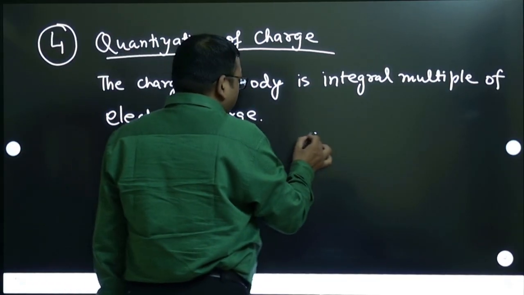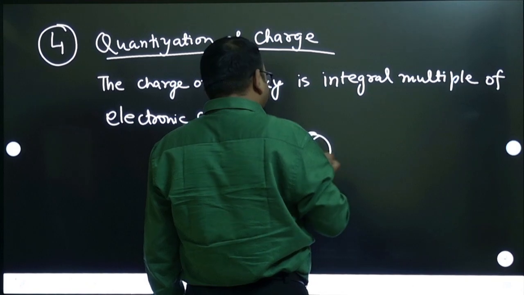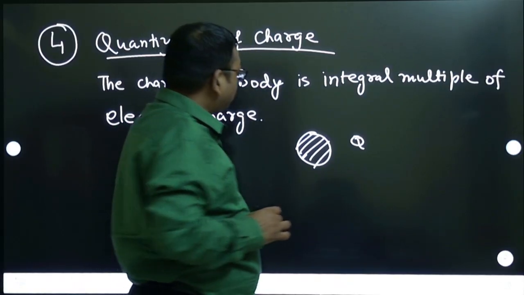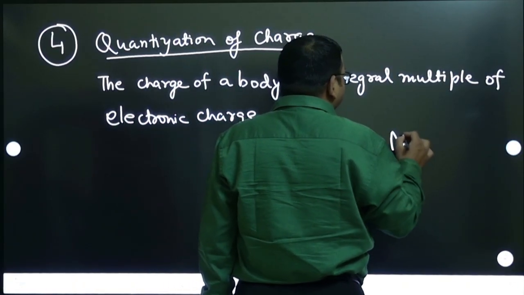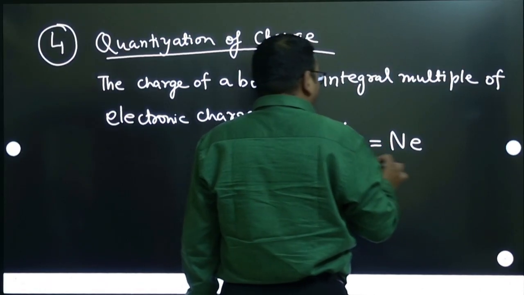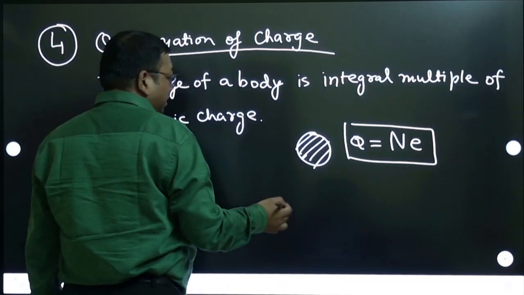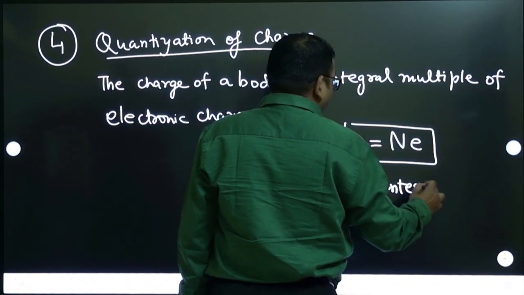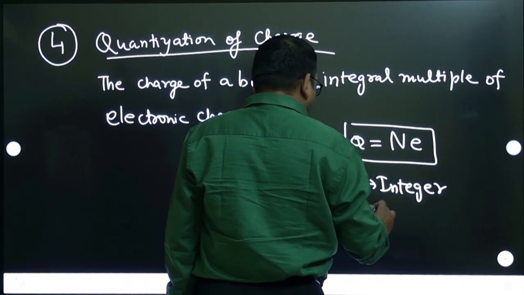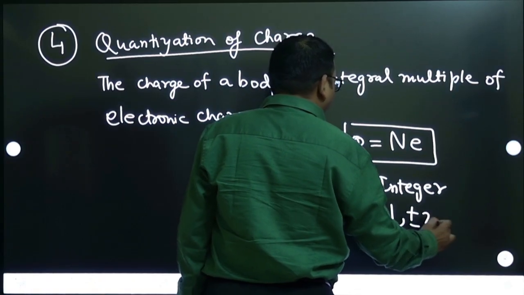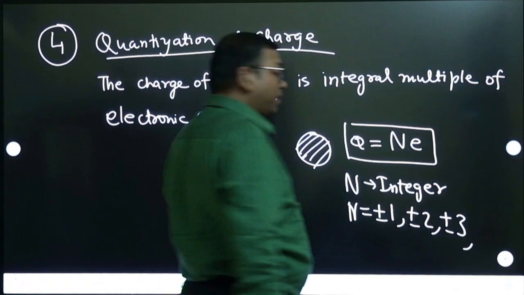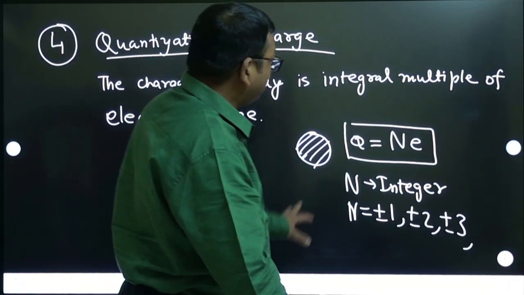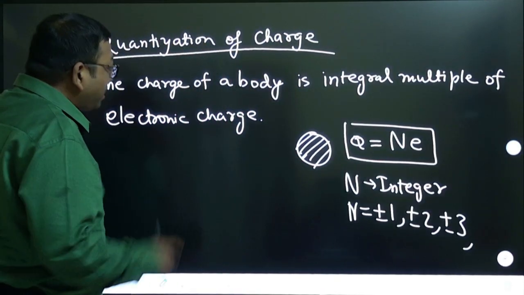So suppose there is a body, and the charge on this body is, let us say, q. This charge will be n times the electronic charge, where n is an integer. An integer can be plus minus 1, plus minus 2, plus minus 3, plus minus 100, plus minus billion, anything can be there, but it has to be an integer. Now why does it have to be an integer?